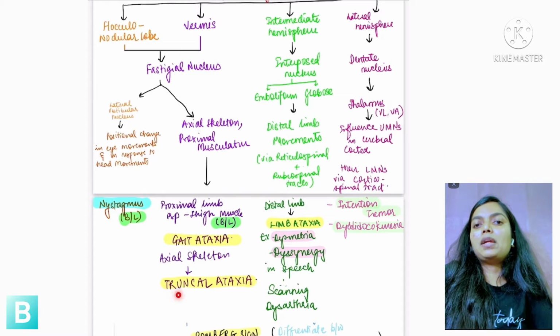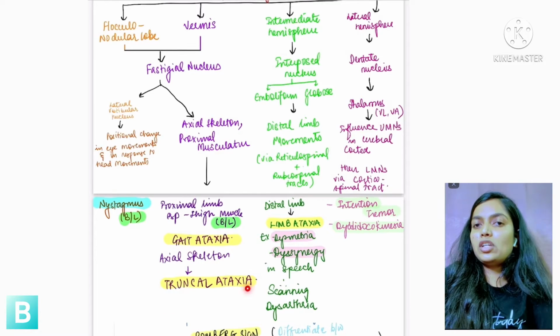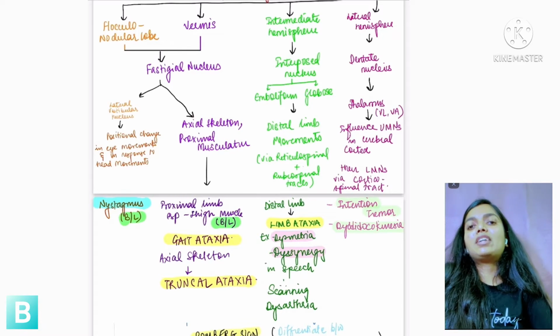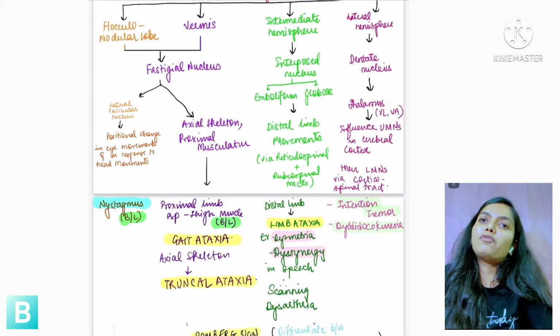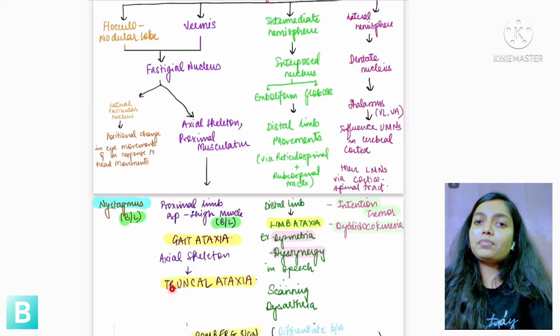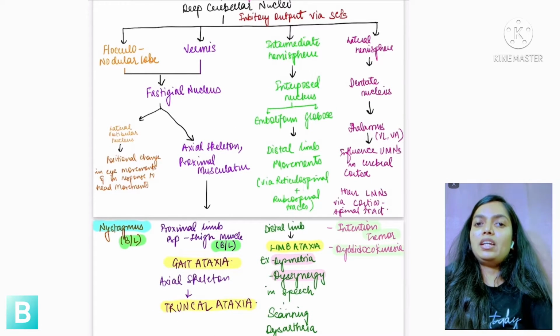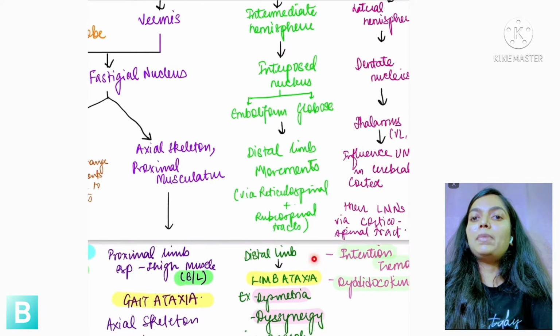It is very typical when a patient comes to your clinic. He or she will sit on a chair and won't be able to sit steadily, because they will sway from one side to another depending upon which side of the vermis is lesioned. So that is gait ataxia and truncal ataxia. But mind that it is very important to differentiate all these ataxias. One more ataxia coming here is limb ataxia.